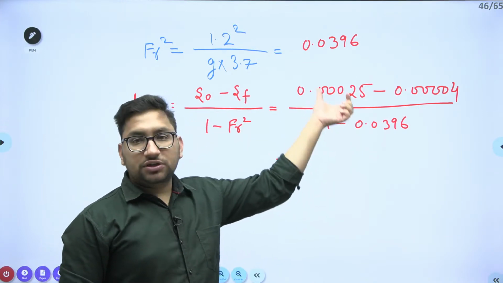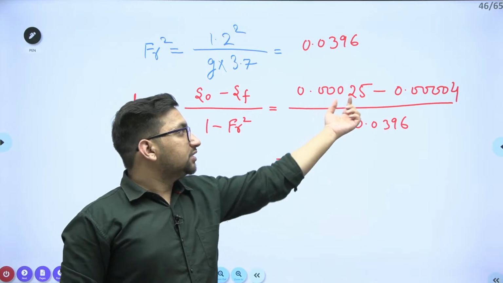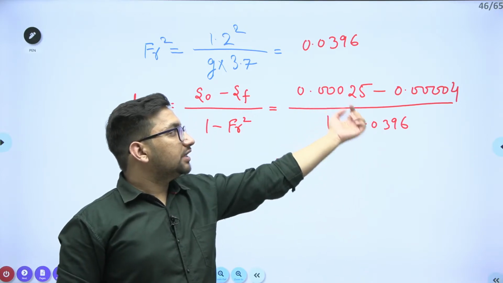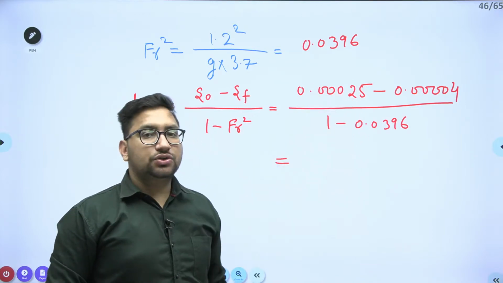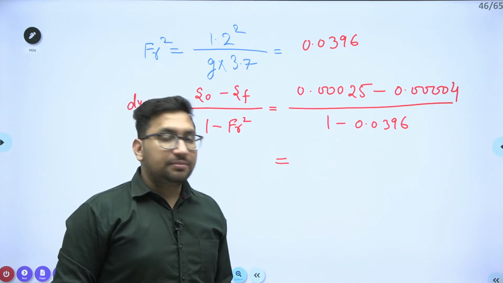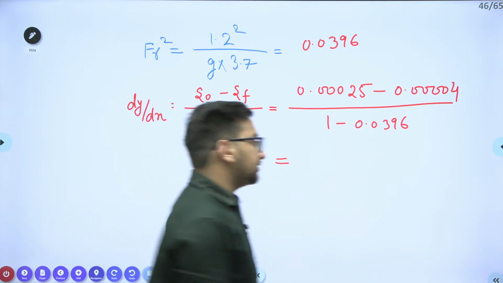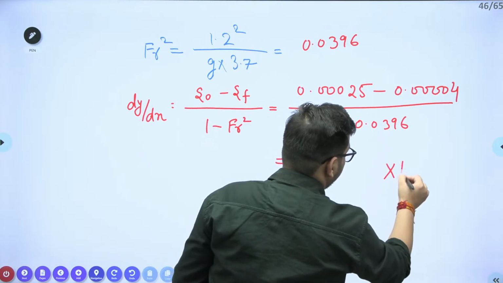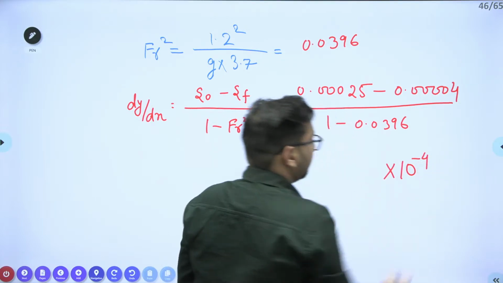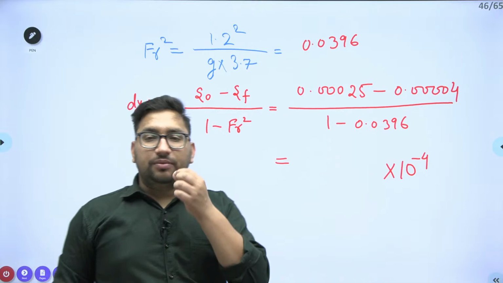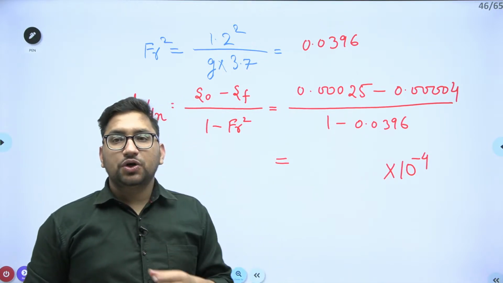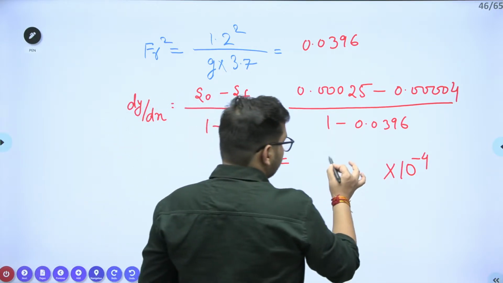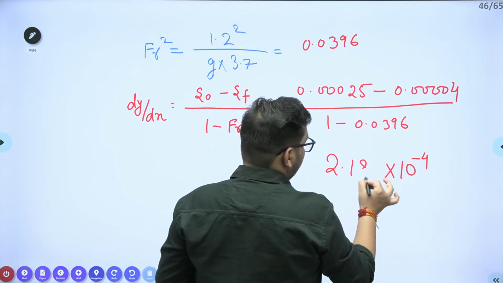This will be 1 by 4000. 1 by 4 is nothing but 0.25 divided by 1000, that will be 0.00025. Give me the value in terms of 10 to the power minus 4. 2.18. So it is 2.18 into 10 to the power minus 4.